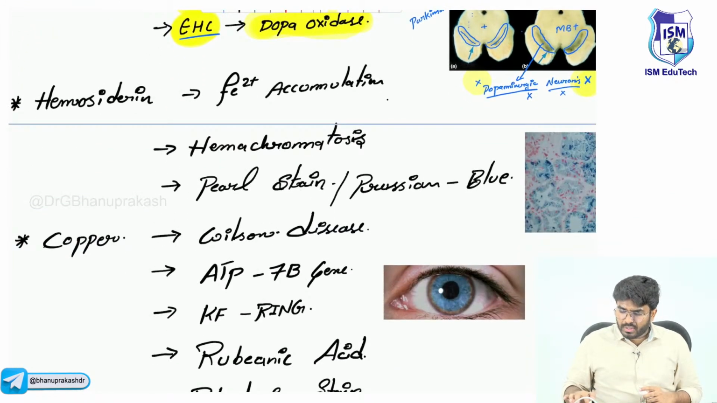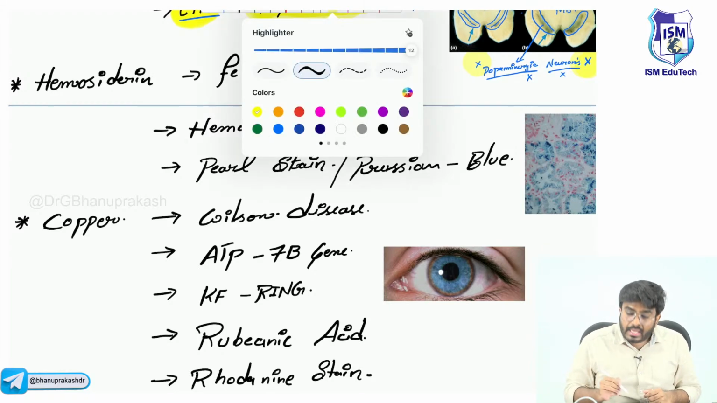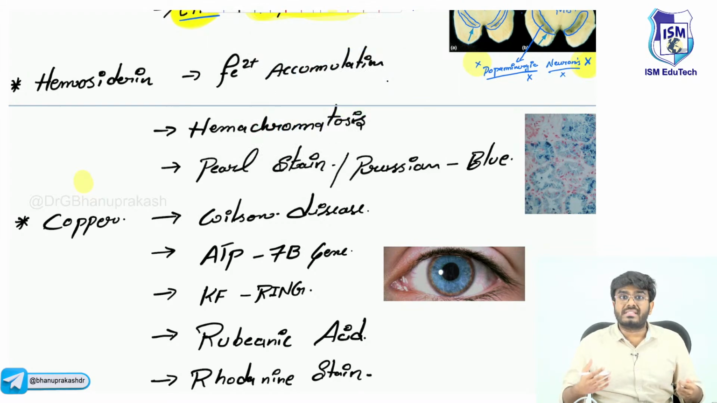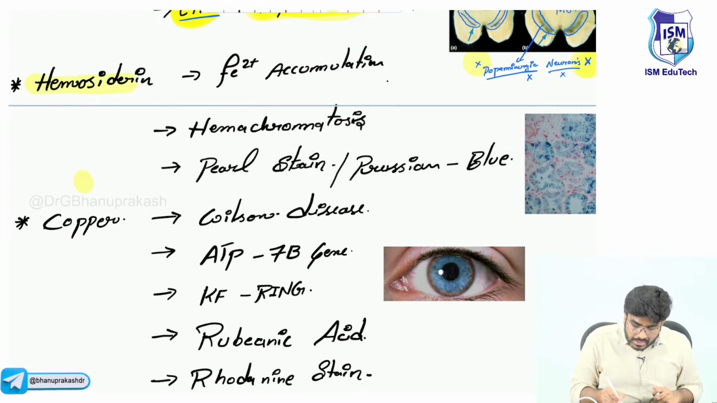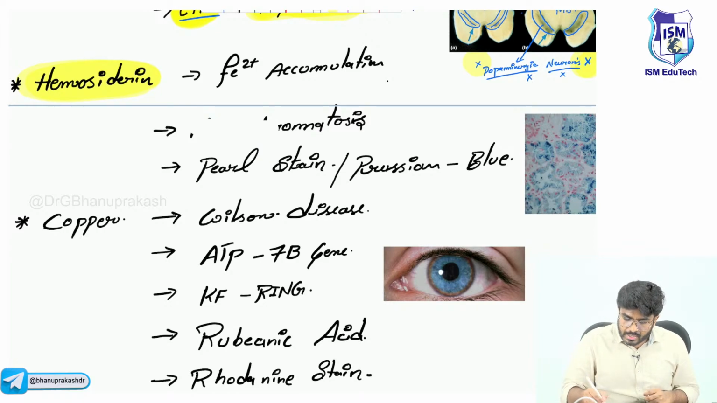Next, now let's talk about the pathological conditions. There is a pathological condition in which iron will start to accumulate inside our cells and tissues. What is that condition? Hemosiderosis or hemochromatosis. Hemosiderin means iron accumulation inside the tissues, seen in hemochromatosis. In this condition, you can see iron accumulation inside our cells.